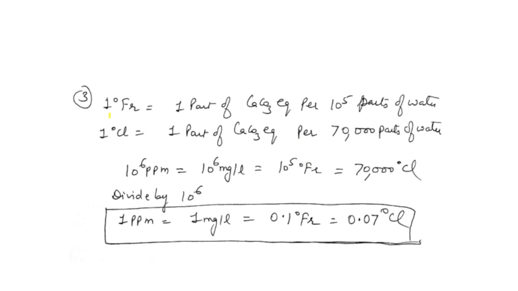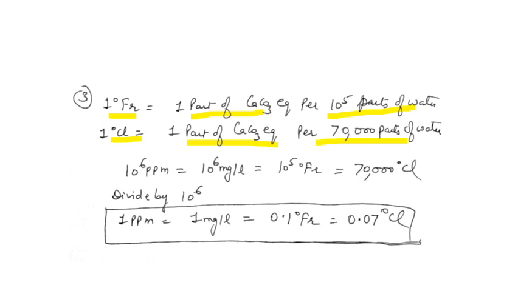The third unit is 1 degree French. It is 1 part of CaCO3 per 10 to the power 5 parts of the water. And 1 degree Clark is 1 part of the CaCO3 equivalent per 70,000 parts of the water. If we compare all the units together, the change in the parts of water is found.